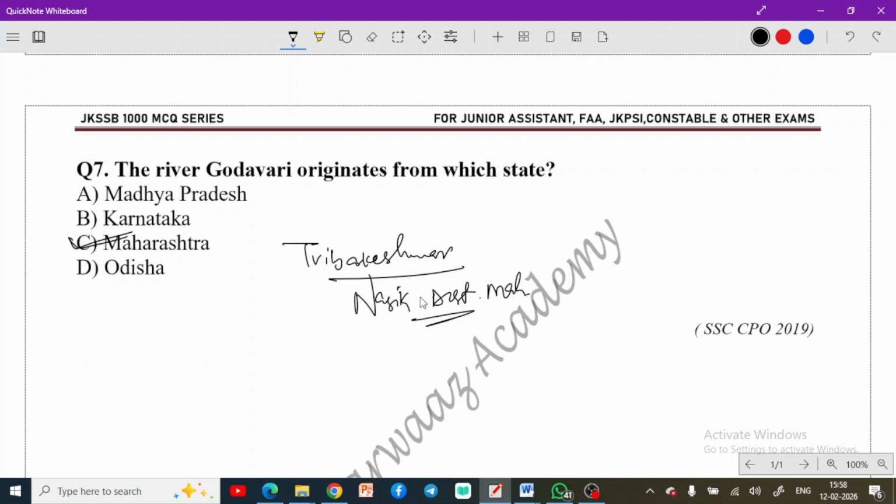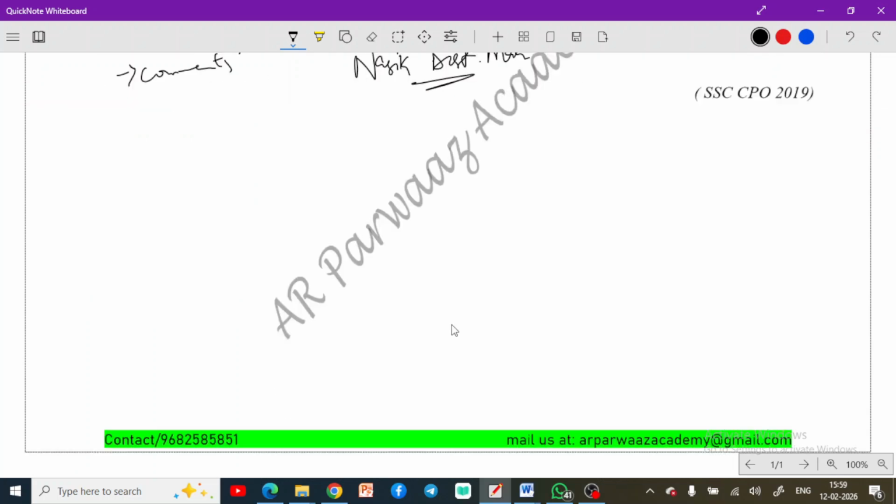Nasik district of Maharashtra. And the fact that we already know is this Godavari is known as the Dakshina Ganga as well, and it is the second longest river in India that flows in India. Okay, so remember this. This is important as well. Now, Odisha. Which is the main river that flows through Odisha? You can answer me in comments if you know which is the main river that flows through Odisha. Okay, moving to the next question we have on your screen now.